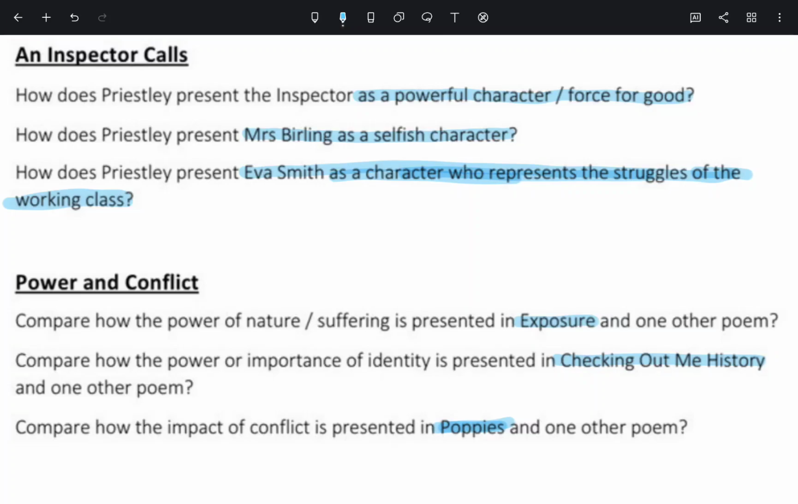Remember, your time management is key, so you need to work on this at home. Unfortunately, that's something your teachers can't really help you with, but it's something that you can work on at home.